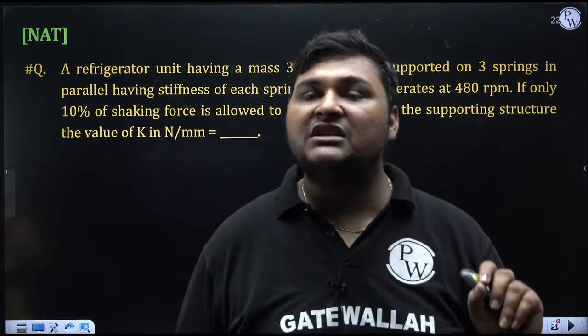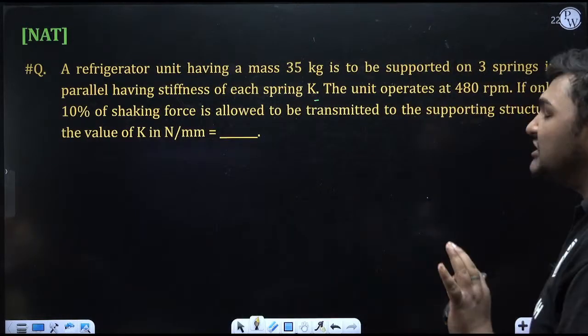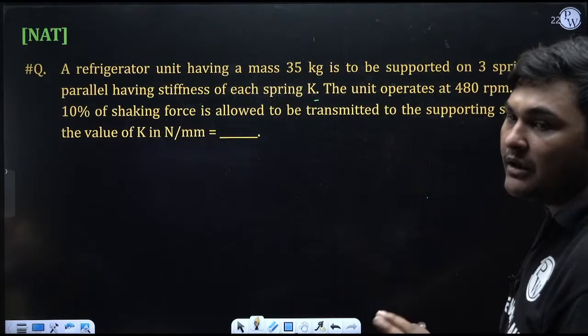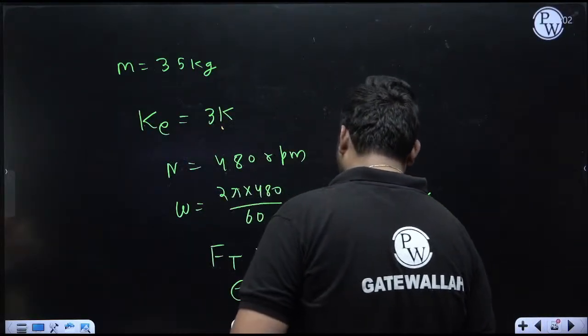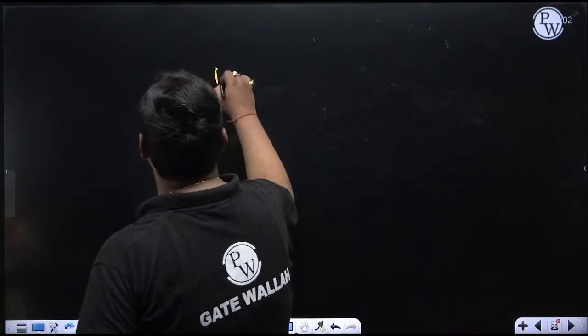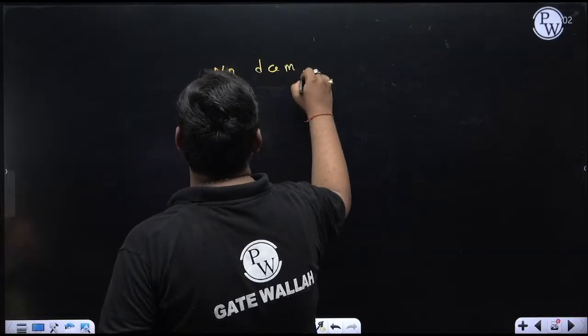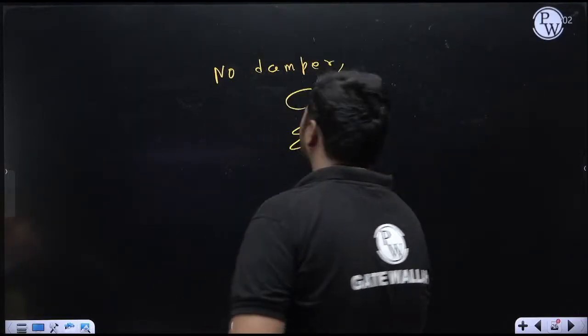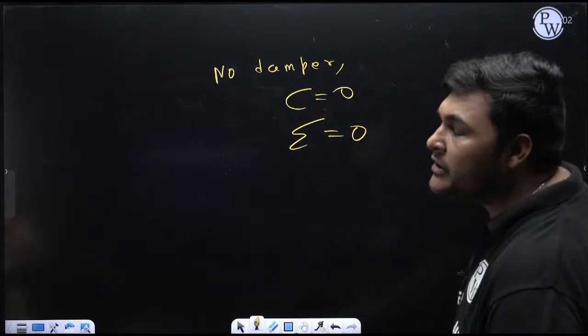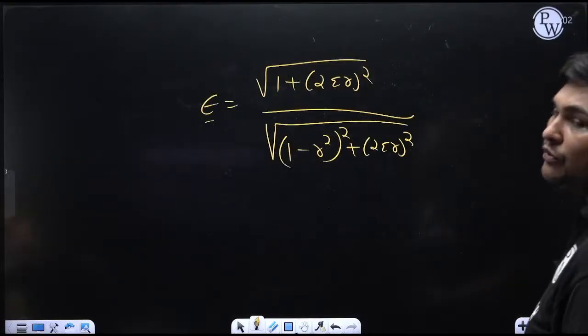So right now this mass is only supported by springs, there is no damper. And since there is no damper, can I say the value of c is 0, and if c is 0, zeta is also 0. Yes. So right now since no damper is attached, the value of zeta is 0.